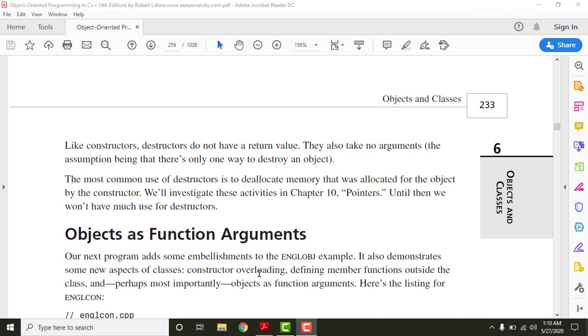That simply means the function declaration will be within the class, but the function definition will be outside of the class, and then that function will not be known as an inline function, because inline functions are those whose function definition is within the class. And then finally we'll talk about objects as a function argument. What we have done so far is give variables or constant values as arguments to a function, but now we will see how we can give objects as function arguments. We'll try to understand these three concepts in this example.